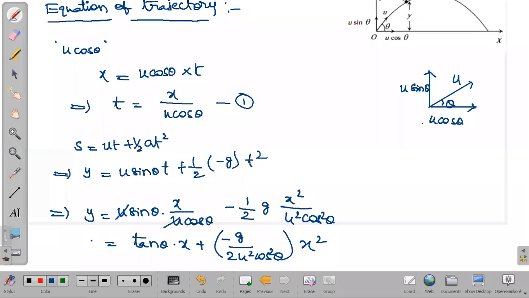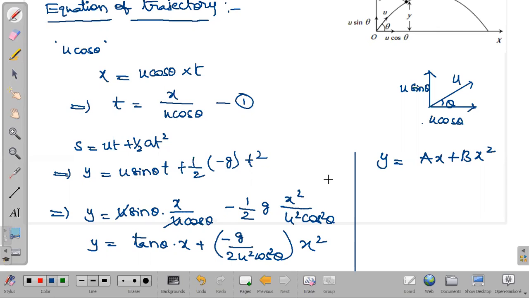See, this equation, if I rewrite this expression, in place of the tan theta value, if I consider it as some constant a, and minus g by 2 u square cos square theta if I consider it as some b, what does this equation resemble? y equals some a x plus this total, including minus, I am considering as some other constant b, x square, right?